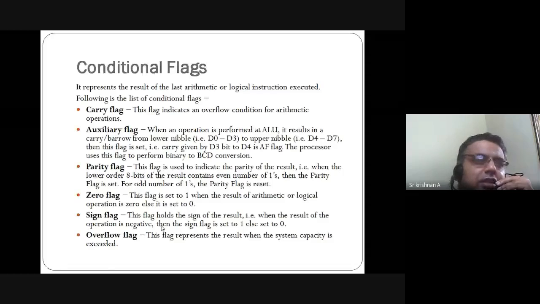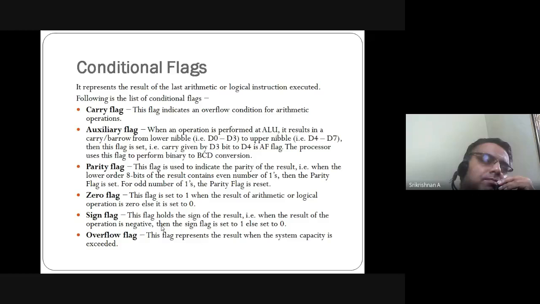Only when the result is entirely 0, after any arithmetic or logical operation, does the zero flag get set to 1. This is about your zero flag condition.